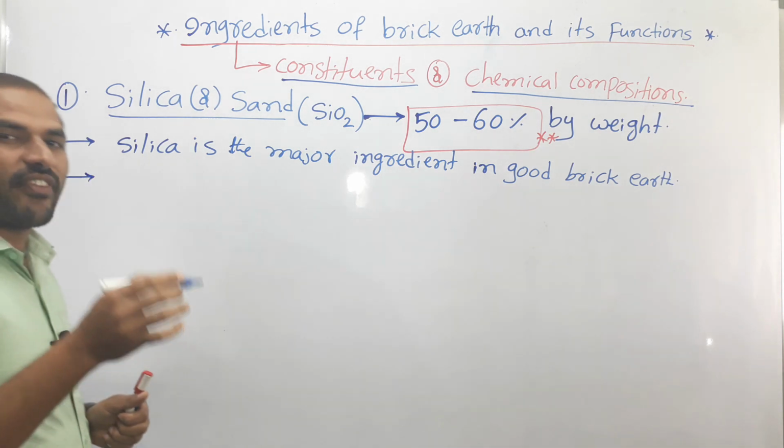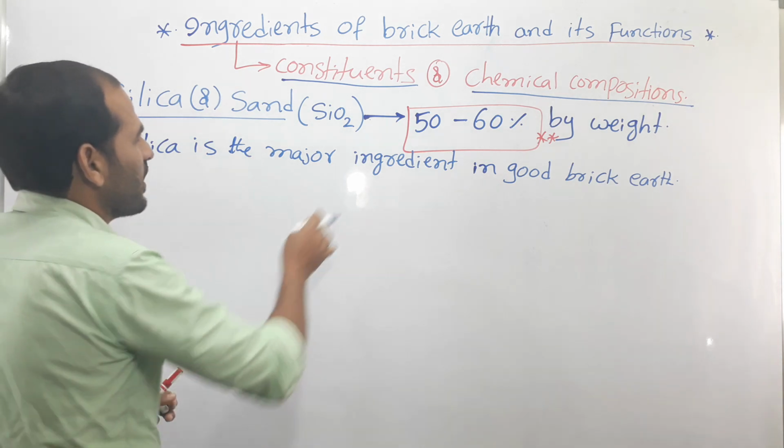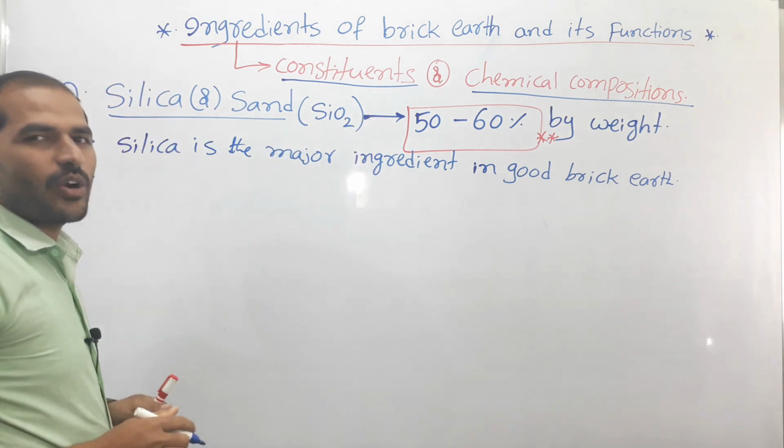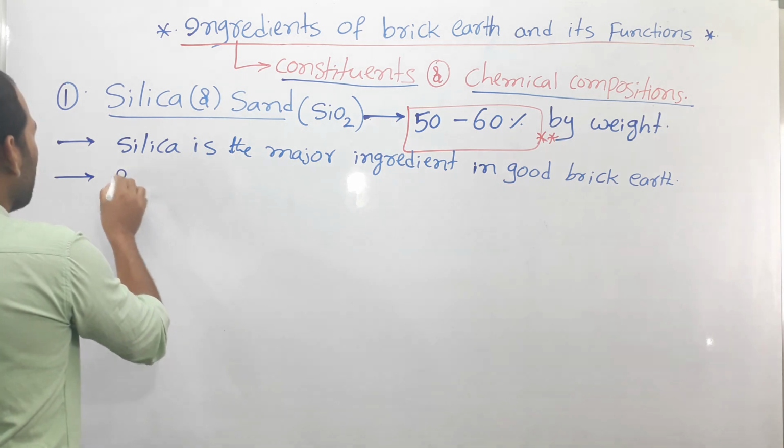What is the function of silica in good brick earth?